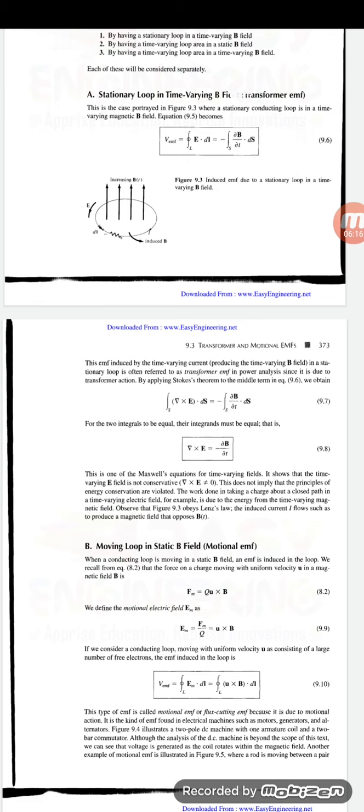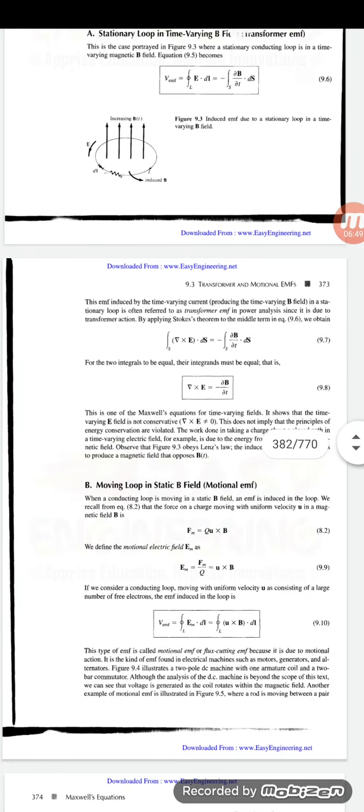In the last chapters we derived del cross E is equal to 0. But here you are getting del cross E is equal to minus dou B by dou t. What is the difference? There we wrote the equation for the static field, that is del cross E is equal to 0. But here del cross E is equal to minus dou B by dou t. That is, if you change B with respect to time, then you will get an electric field.